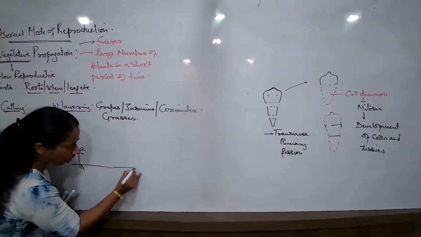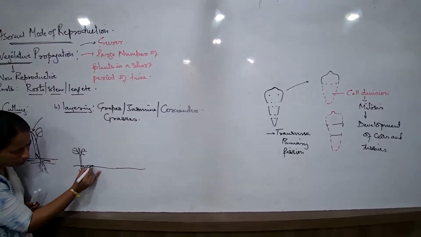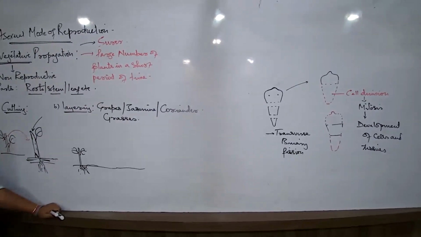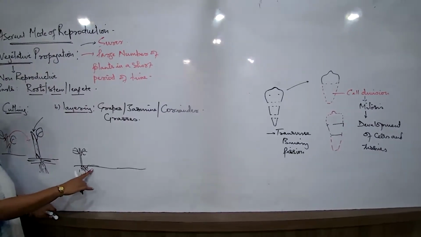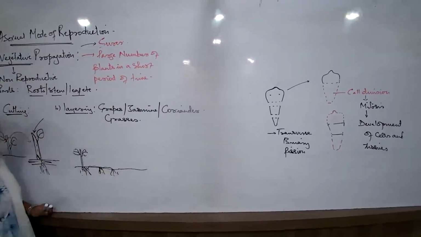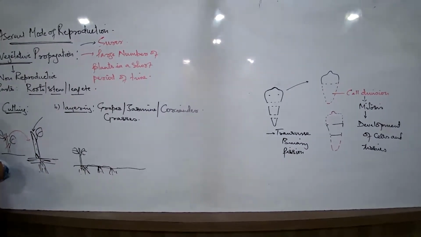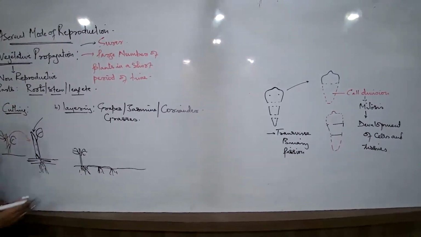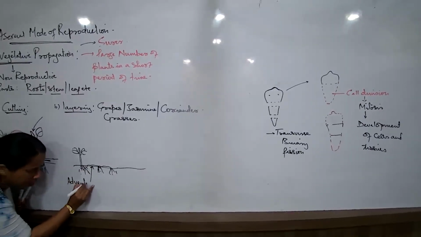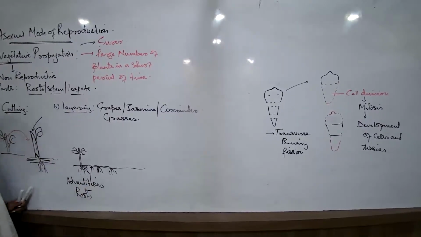So, what is happening here? This particular plant giving rise to root systems, and the roots now developing above the soil. The roots have started developing, coming above the soil. The roots have now started coming above the soil, and again from here, another set of rootlets develop. From here, as the roots are all running, now secondary roots running above the soil. What are we naming these type of roots as? We call these adventitious. These are known as adventitious roots. These are the secondary roots.